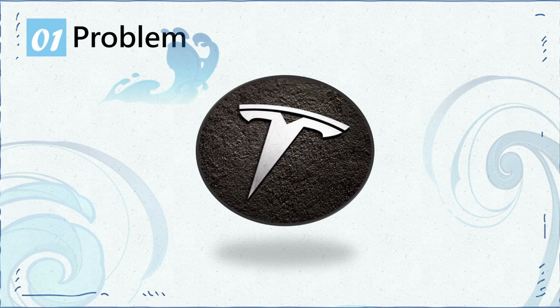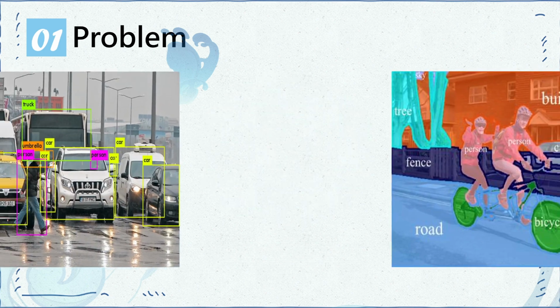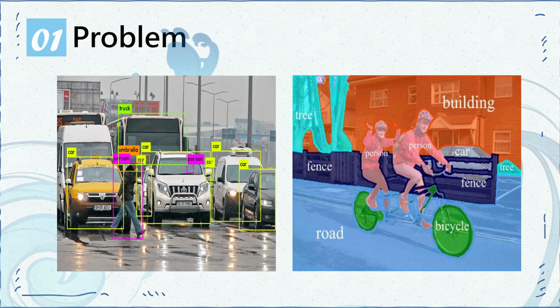Have you ever wondered how car companies such as Tesla achieve such precise autonomous driving? The focus of our project is a safe and efficient driving experience for autonomous vehicles. And the method we wish to achieve this is through semantic segmentation. So what is semantic segmentation? It is essentially classifying an image on the pixel level.